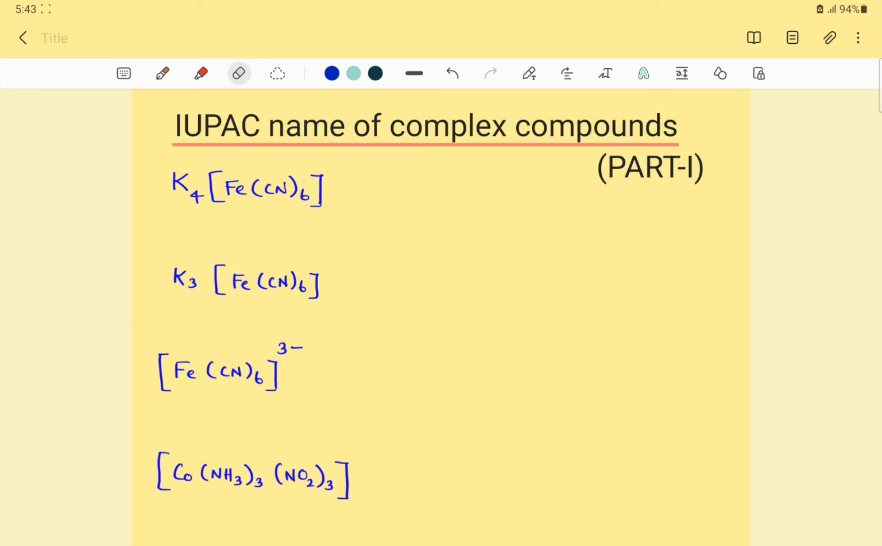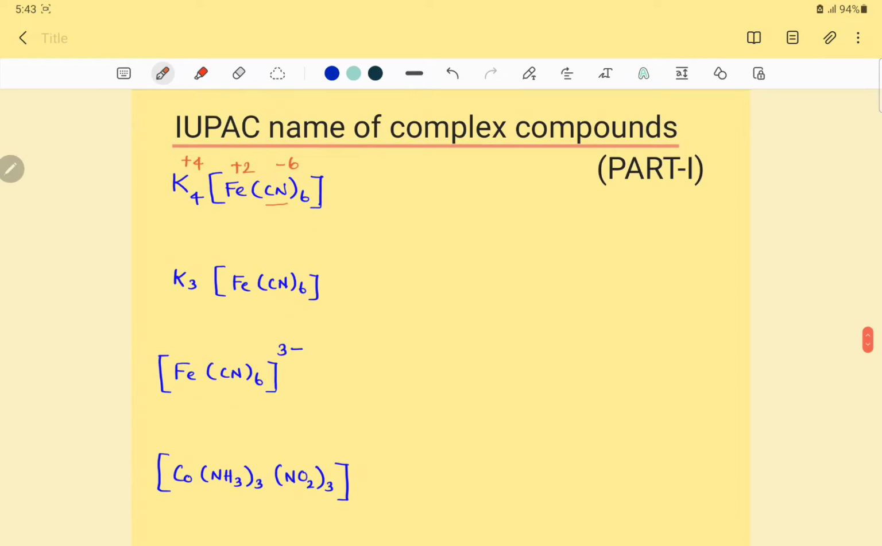Okay, right. The first compound has the formula K4[Fe(CN)6]. First, we have to identify the oxidation state. We have to predict the oxidation state of the central metal ion. The ligand is CN minus, a negative ligand, so the net charge is -6. Then the simple cation potassium has charge +1. There are 4 potassium, so the total charge of the simple cation is +4. Therefore, the central metal ion has an oxidation state of +2.